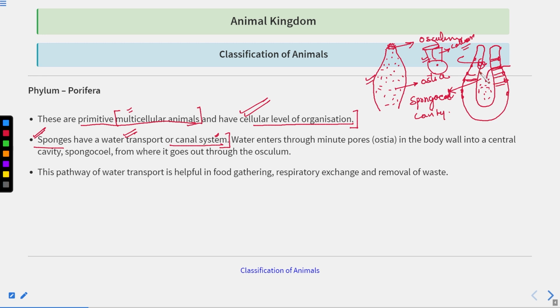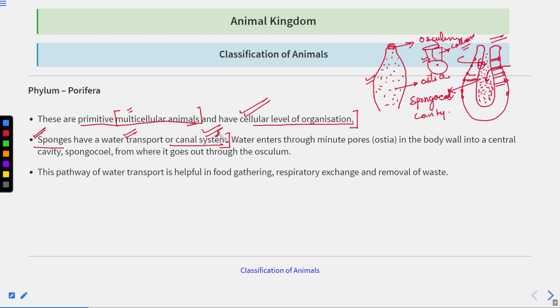They can trap that food material. They can even take the oxygen that is dissolved in the water. This is a very important characteristic, and it forms a canal-like system that helps in the transportation of water from outside to inside.